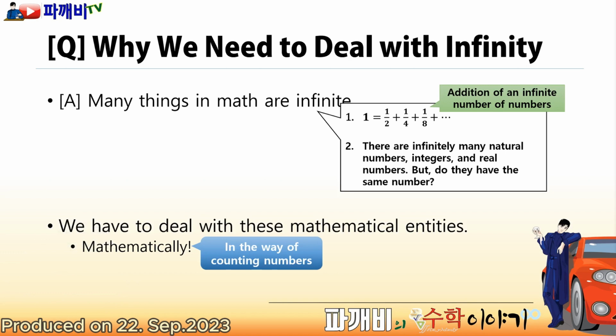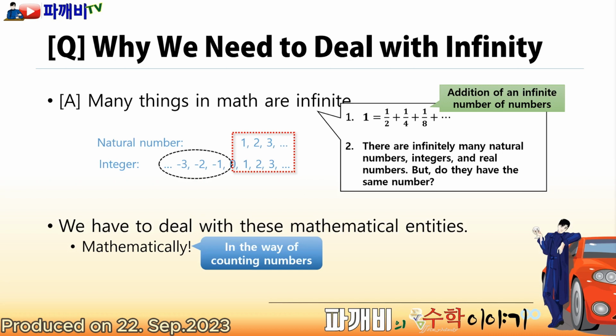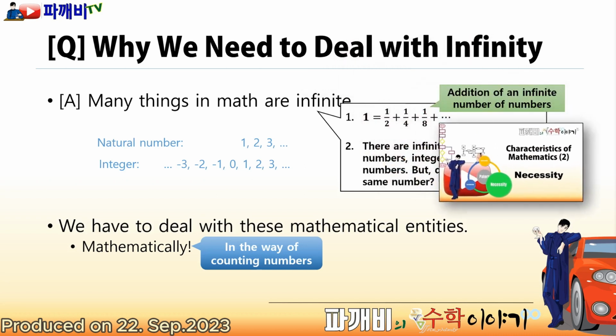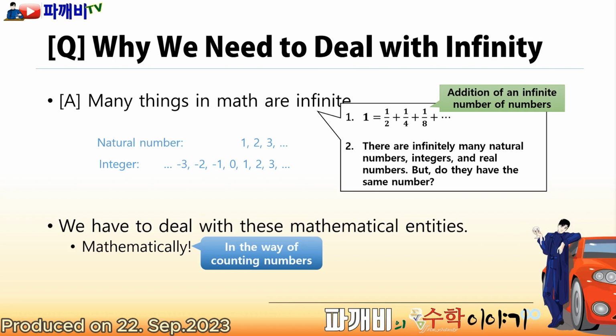What kinds of problems were so difficult for mathematicians to avoid? There are infinitely many natural numbers, integers, and real numbers, but which is more numerous, the number of natural numbers or the number of integers? It seems like there are more integers, right? But, after all, both are infinite. They are the same in being infinite. The counts are the same. One is more, but at the same time, it is also the same. Something doesn't match up, right? Since logic is important in mathematics, such inconsistent thoughts are fatally problematic. Cantor provided a very good answer to this.